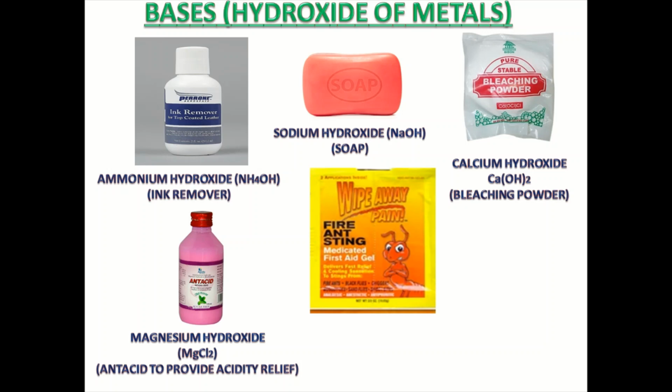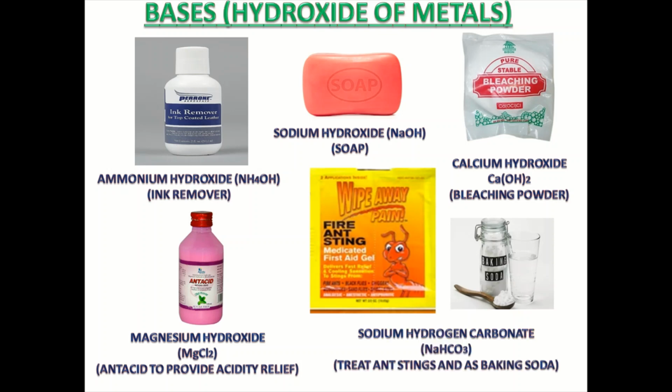This is Eno and baking soda. Both these products have sodium hydrogen carbonate, NaHCO3. It helps in treating acidity as well as baking soda helps in baking various products.